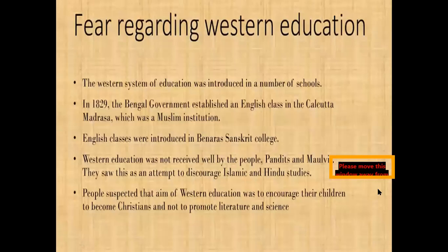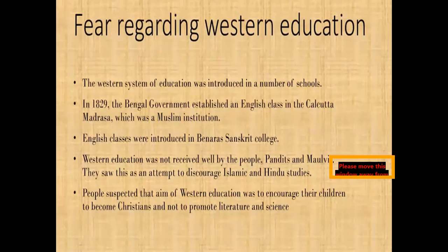Fear regarding Western education. The Western system of education was introduced in a number of schools. In 1829, the Bengal government established English schools in Calcutta and Madrasa, which was a Muslim institution. English classes were introduced in Benares Sanskrit College.